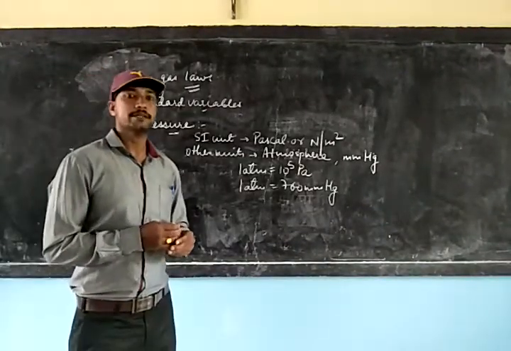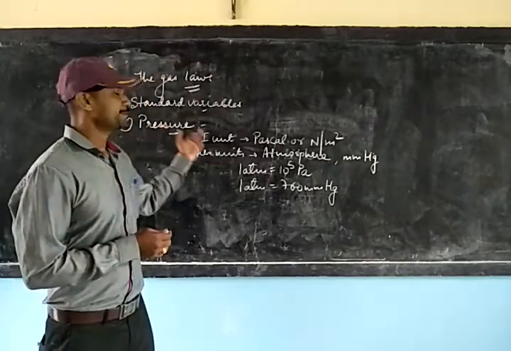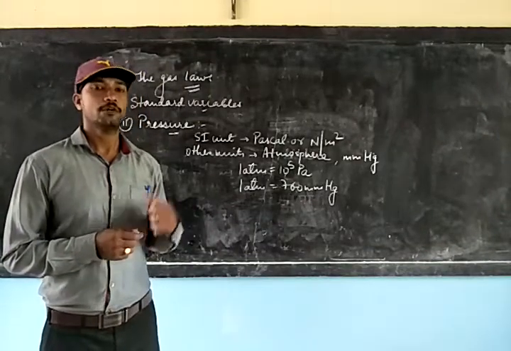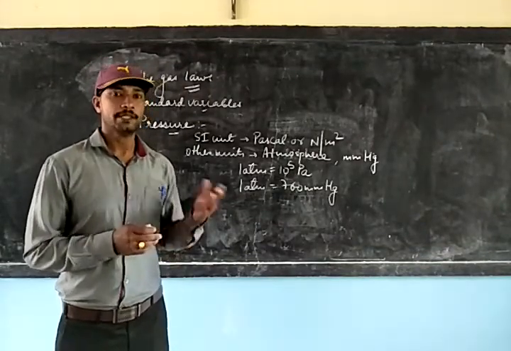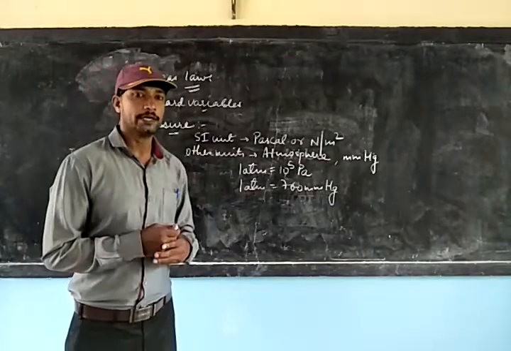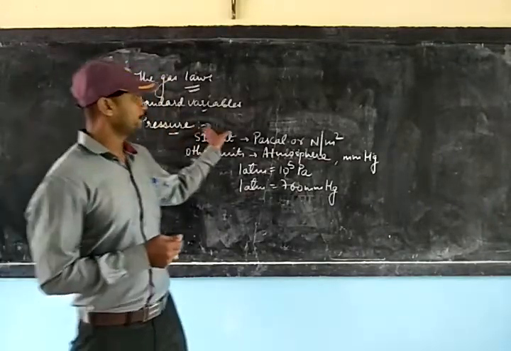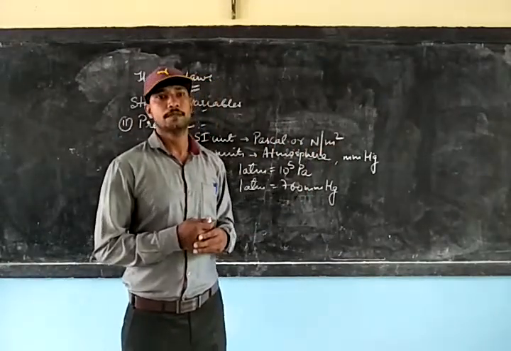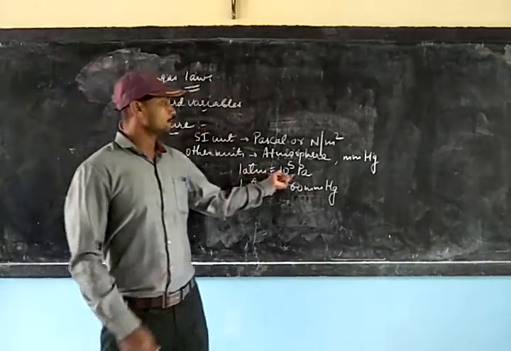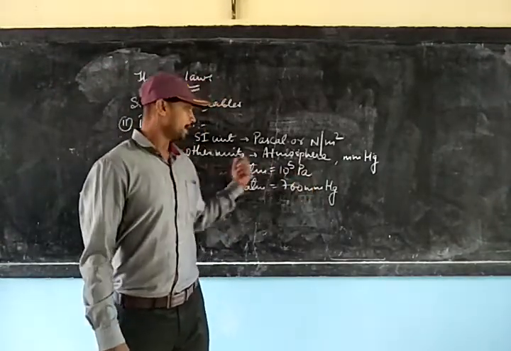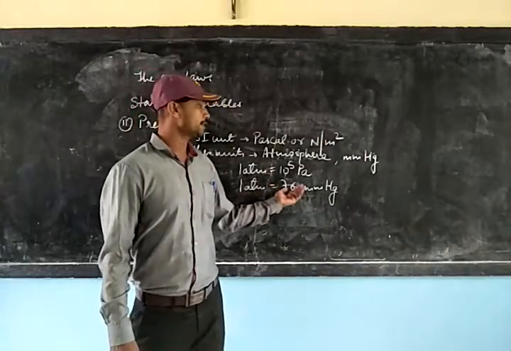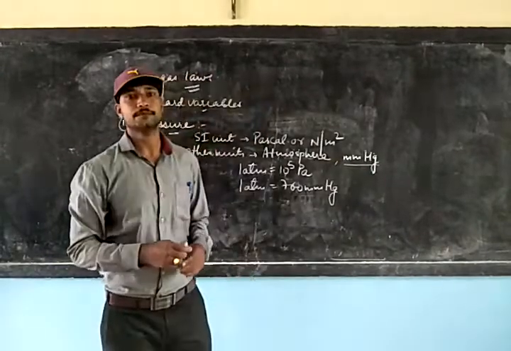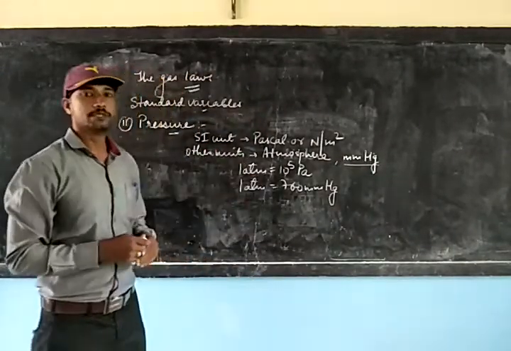Now coming to the second standard variable, which is pressure. Pressure, as I have told you, is due to the collision of the molecules among themselves and also with the wall of the container. The SI unit of pressure is Pascal, which can also be written as Newton per meter square. 1 atmosphere is equal to 10 to the power 5 Pascal, and 1 atmosphere is also equal to 760 millimeter mercury. Remember, millimeter mercury is another unit of pressure. So these are important conversions.